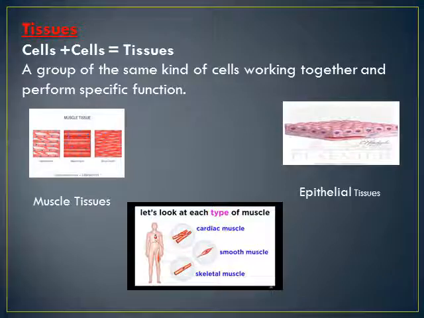The second level is the tissues, and it is defined as a group of the same kind of cells that work together and perform a specific function. We can simply say that when different cells group together, they form tissues. Examples include muscle tissues that are involved in movement, and the second example is the epithelial tissues that are involved in protection by lining the inner and outer body surfaces. And here are some examples of the muscles, like the cardiac muscles, smooth muscles, and the skeletal muscles.